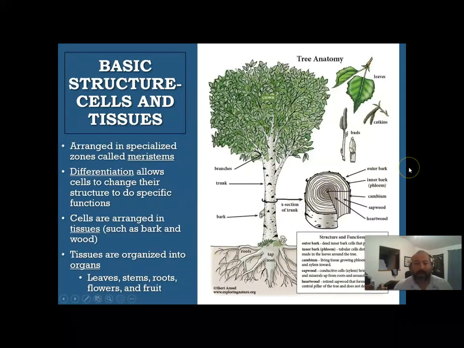Well, we're going to start at the basic structure, the cells and the tissues. So they are arranged in specialized zones called meristems. There's a process of differentiation which allows cells to change their structure to do specific functions. The cells are going to be arranged in tissues. So we're starting off at the very bottom, or at the smallest, and we're in the cells. The cells are then arranged in tissues such as bark or wood. The tissues are then going to be arranged in organs, which allows us to get our limbs, our leaves, our stems, our roots, our flowers, and our fruits.